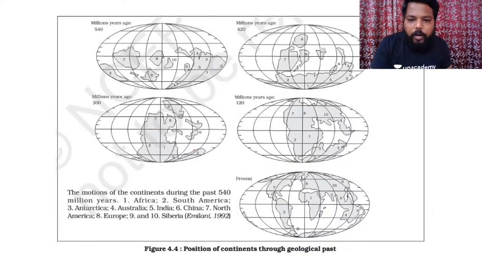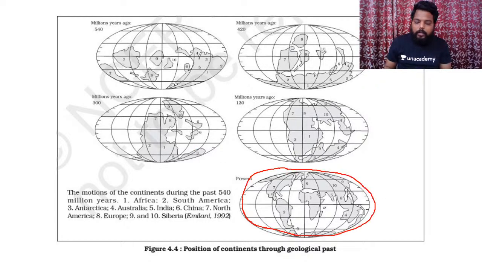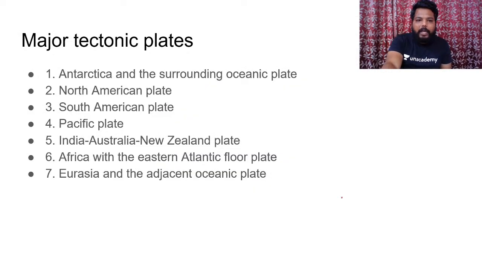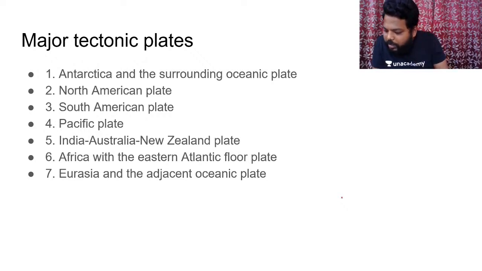Clear? Position of continents as of now, if you could see, so this is the position of continents according to Alfred Wegener. Clear? These were the positions of continents, and we can divide this entire lithosphere, entire crustal surface, into different plate-like sections, and these are the major plates. You can see this. Please do remember this. Try to open your atlas and see, you can understand better. Until then, I'll take some doubts which have been given.